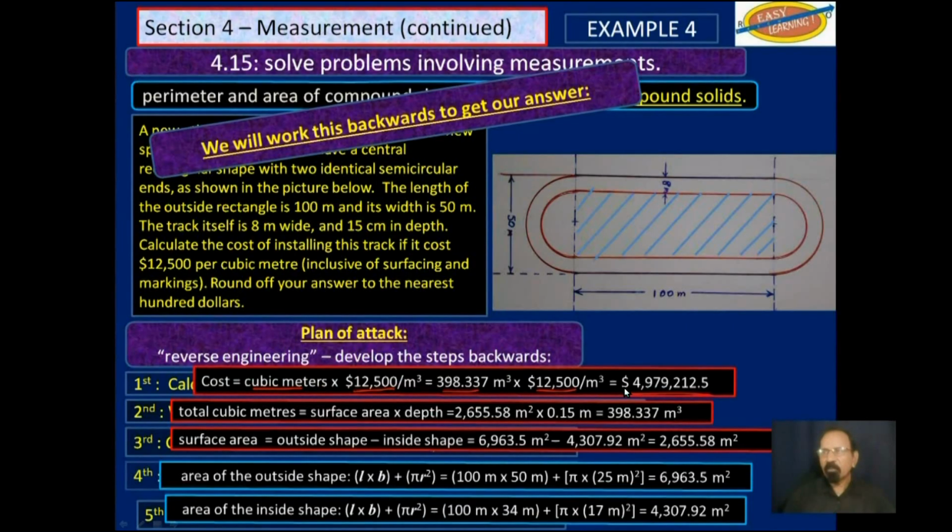You are to round off your answer to the nearest $100. So your answer becomes $4,979,200 plus or minus $50.